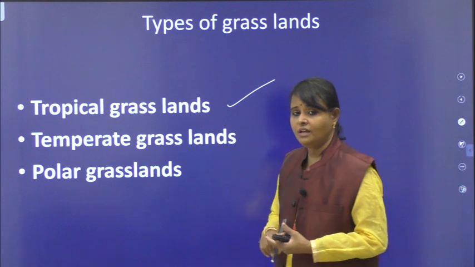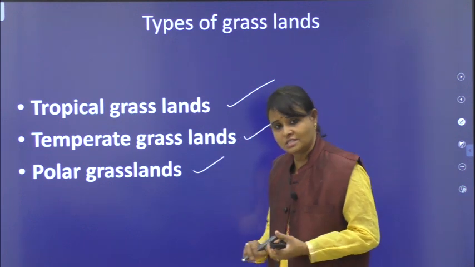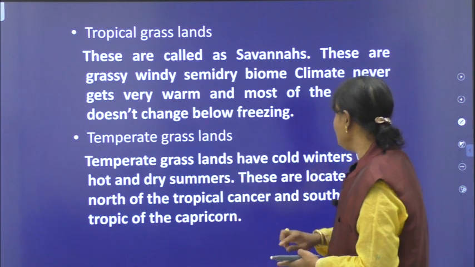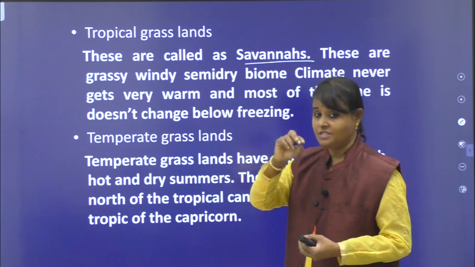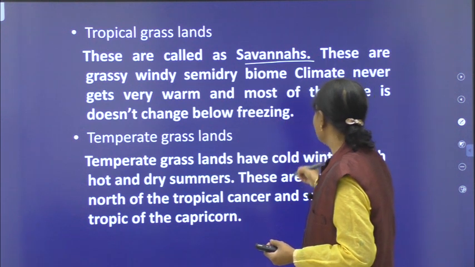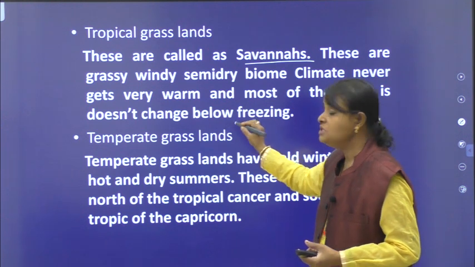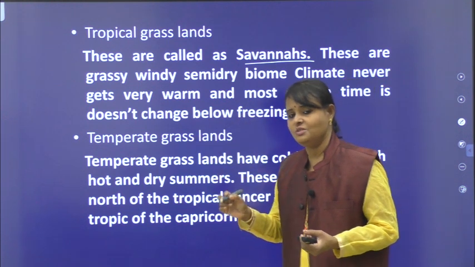First, tropical grasslands, temperate grasslands and polar grasslands. Tropical grasslands are known as savannas, you will see them on Discovery Channel. These are grassy, windy, semi-dry biomes. The climate never gets very warm, and most of the time it doesn't go below freezing. One or two sentences you write.